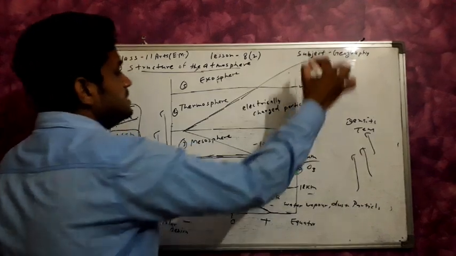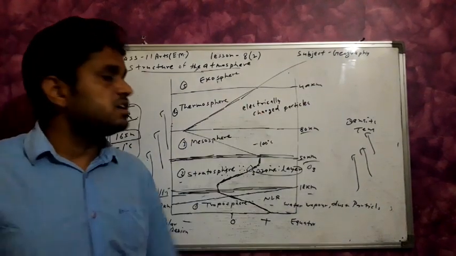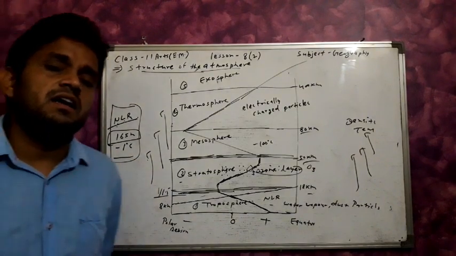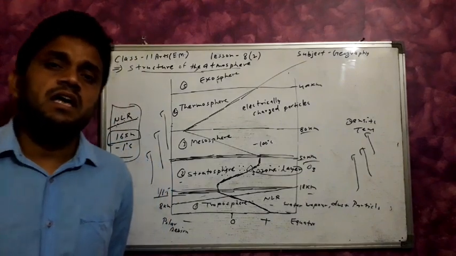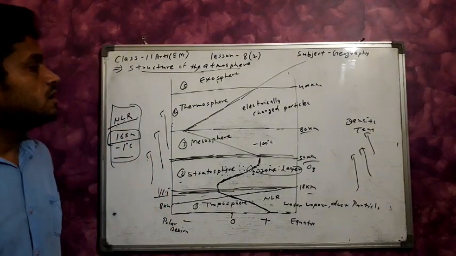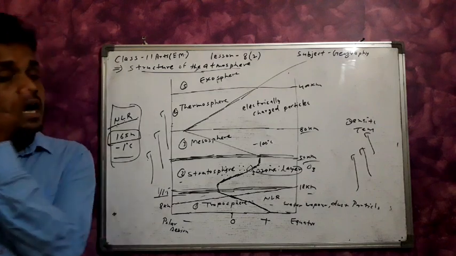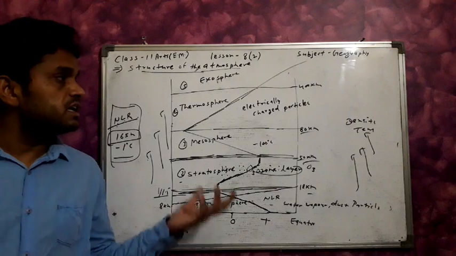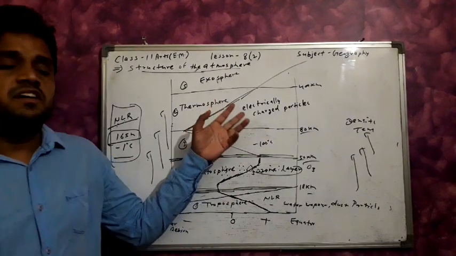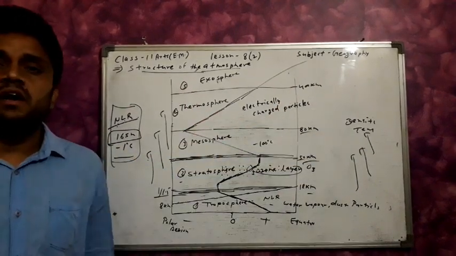Here electrically charged particles are found, and these are known as ions, so this layer is also known as the ionosphere. The temperature starts increasing in this layer, which is 80 km to 400 km.